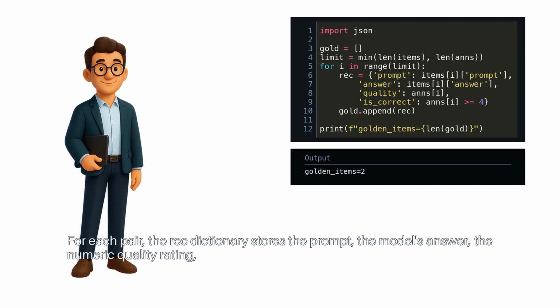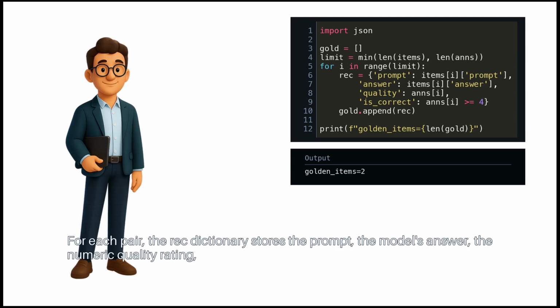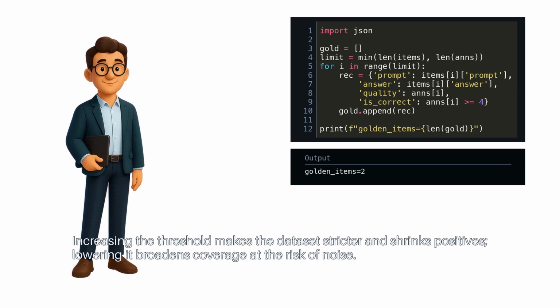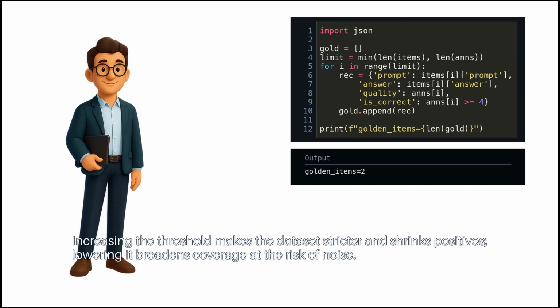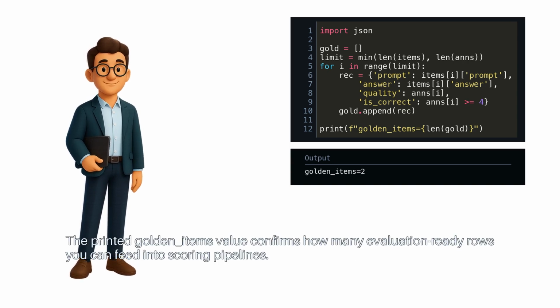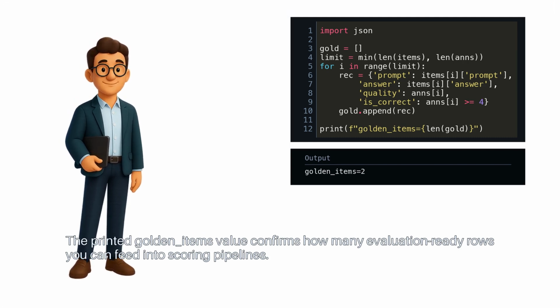For each pair, the rec dictionary stores the prompt, the model's answer, the numeric quality rating, and a Boolean is_correct, derived from a simple threshold. Increasing the threshold makes the dataset stricter and shrinks positives. Lowering it broadens coverage at the risk of noise. The printed golden items value confirms how many evaluation-ready rows you can feed into scoring pipelines.